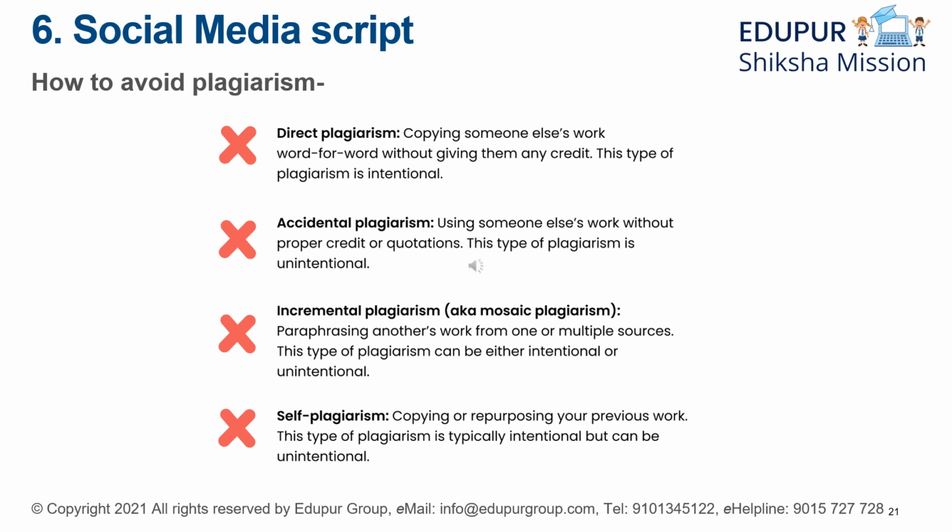Number 2 comes accidental plagiarism, that is using someone else's work without proper credit or quotations. Again, this type of plagiarism is unintentional. That is, it's obviously accidental. So be very careful. Do your research properly. Then incremental plagiarism, also known as mosaic plagiarism.